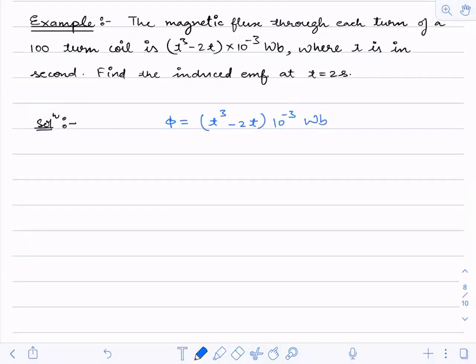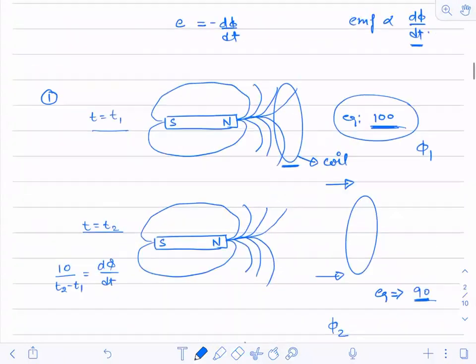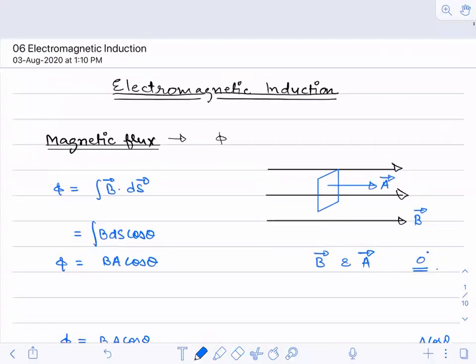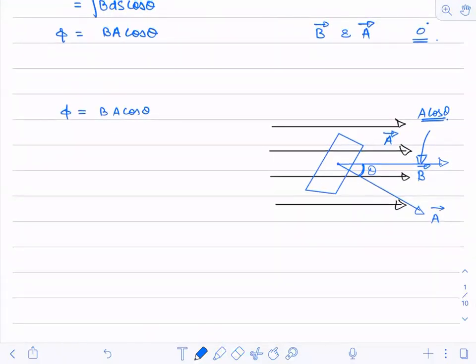Okay, one more thing I guess I have forgotten to tell you people. Let me tell you here itself. The SI unit for flux is Weber. W and b, capital W, small b.